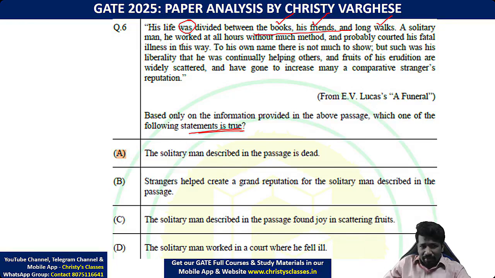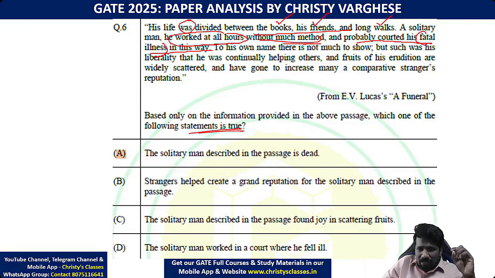A solitary man, matlab he was like alone or spending time with himself. He worked at all hours without much method. So he was very workaholic. Without much method means not like professional, and probably caught his fatal illness in this way. Not in a systematic way, he continued working too many hours, probably caught his fatal illness. ये fatal illness keyword ये question में बहुत ही important है. Fatal illness means what? An illness which can lead to the death of the person.